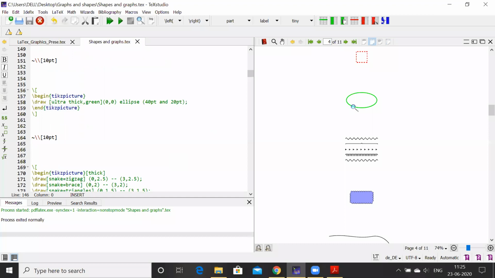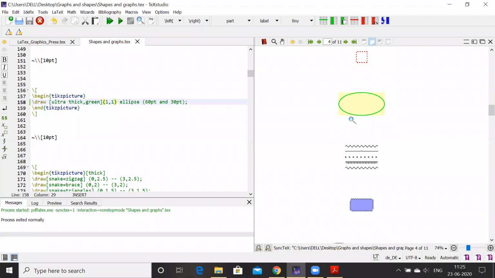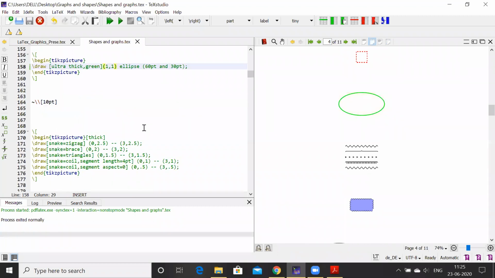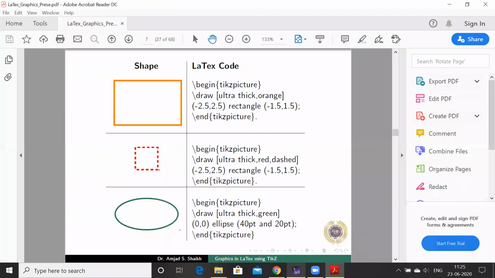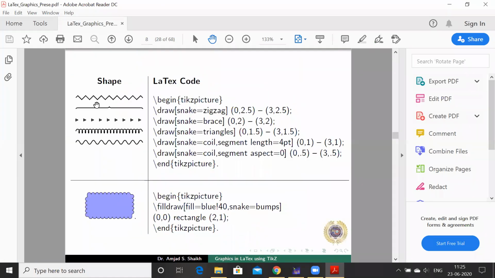Then here it is green color ellipse. I'll increase this 60 and 30. Center I'll change it to 1, 1, or you can keep it at anything, ultra thick. So you'll get this ellipse. So many shapes you can use. You can draw using this LaTeX, another shapes. You see here some beautiful shapes here.